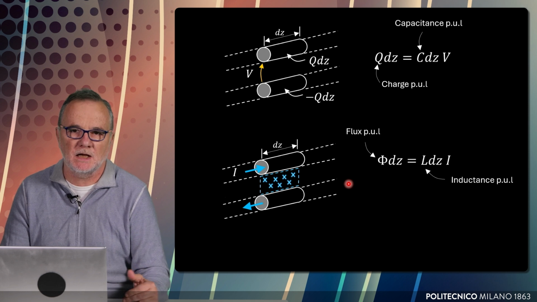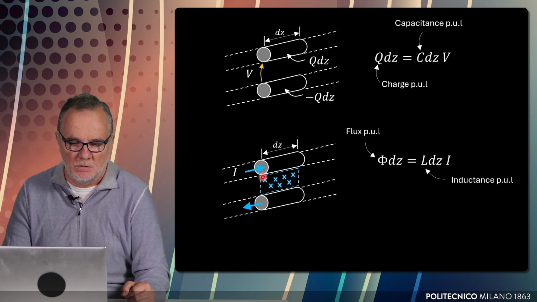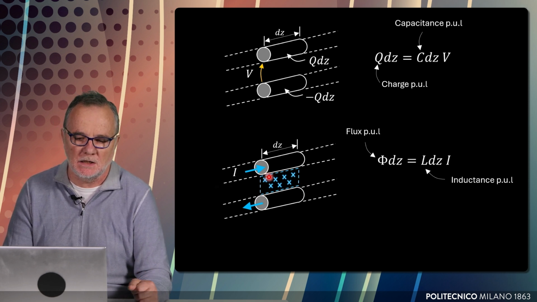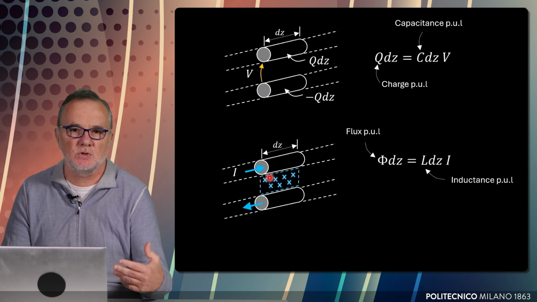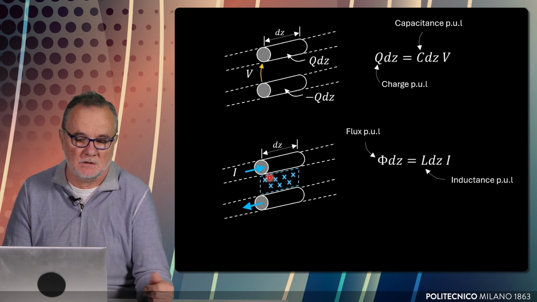Similarly, we have studied the concept of inductance, and specifically when there are two wires on which there is a current that flows in opposite direction, we can plot, as you see here, a surface and a boundary to this surface, compute the flux of the magnetic induction through it, and associate this flux to the current by the concept of inductance.